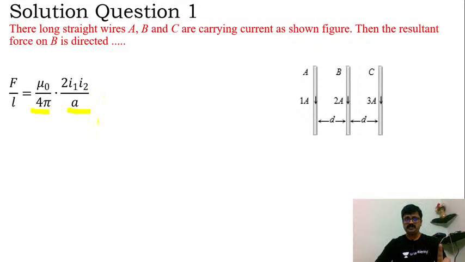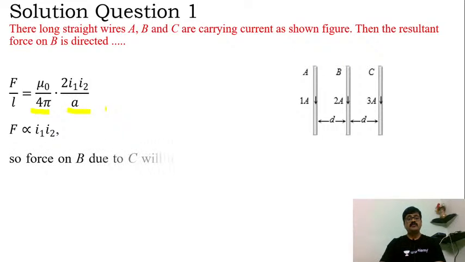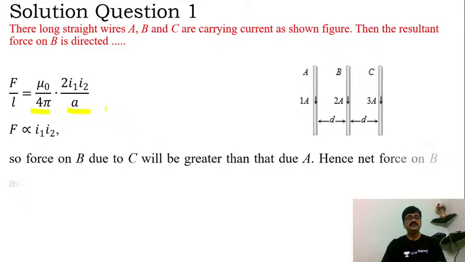This is the formula, and from this I can notice very clearly that force is directly proportional to the product of the currents. Now if I consider the force on B due to C, what will be the product of currents here? 2 into 3, that is 6.